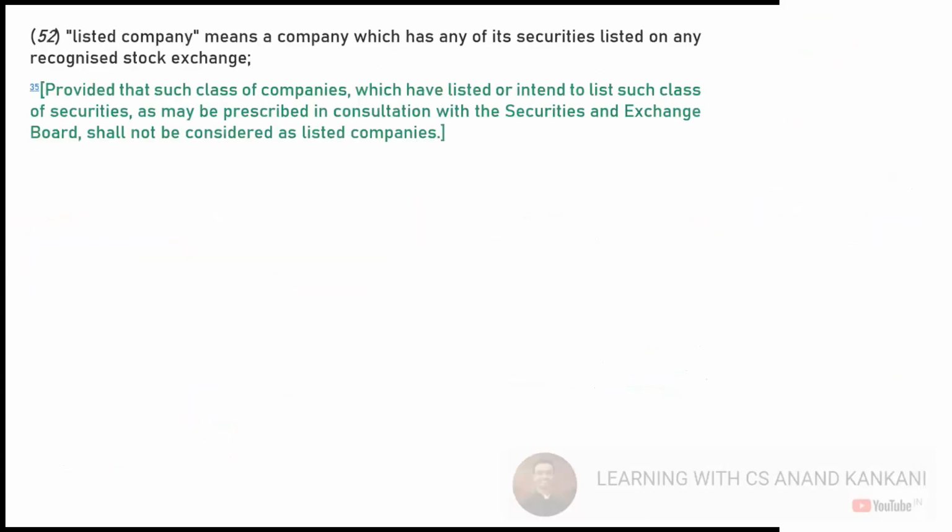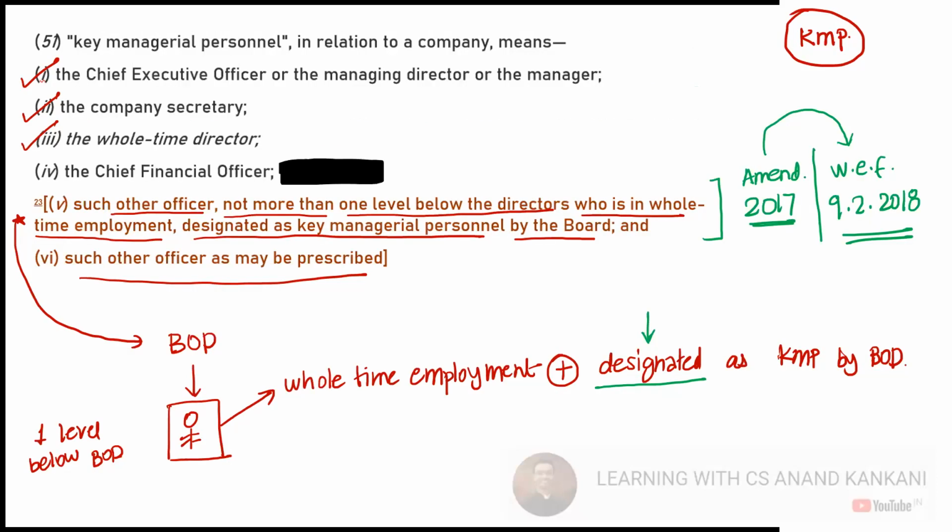Then we have the definition of listed company. Okay, one more thing I need to add here, that every company which has got a paid up capital of 10 crore or more, they need to have a whole time KMP. Okay, so I'll write it here.